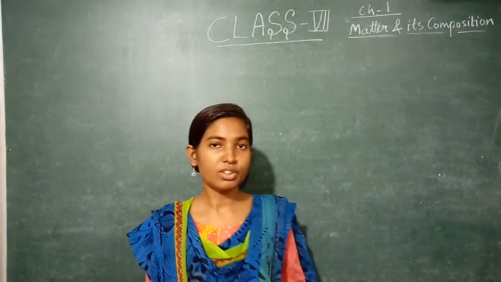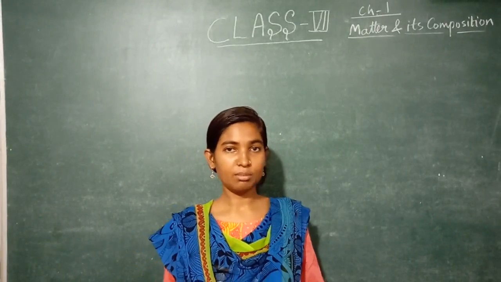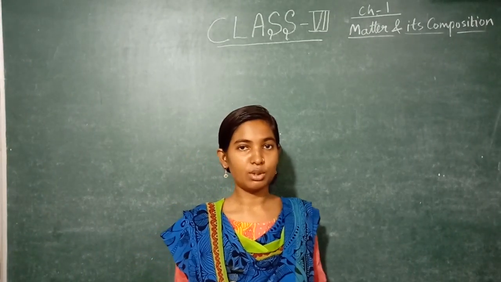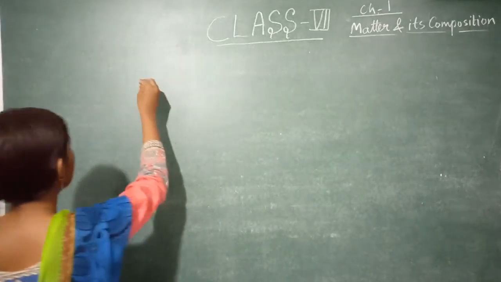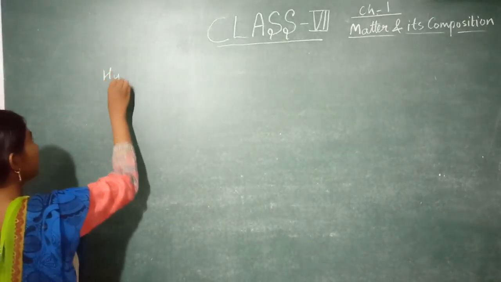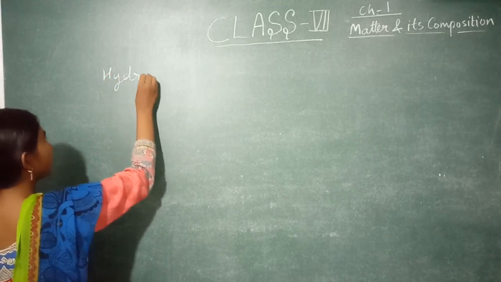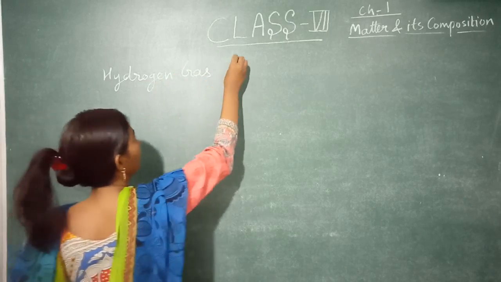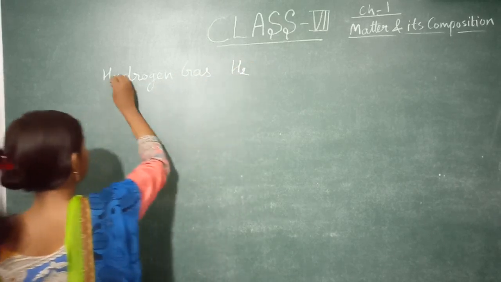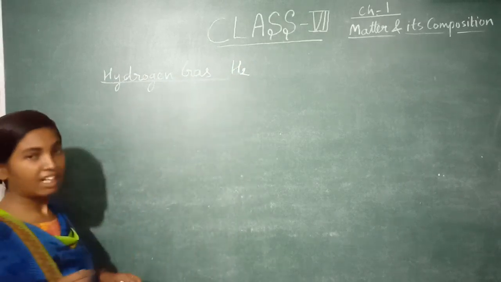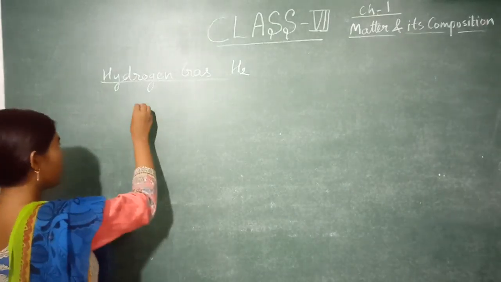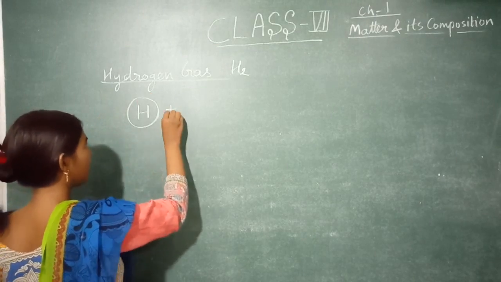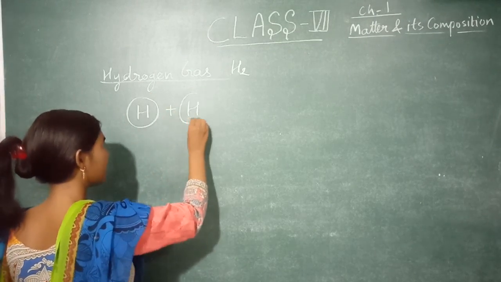Now to clear the concept of molecule and atom, let us see some examples of what is the difference between atom and molecule. Here I have taken the example of hydrogen gas. Hydrogen gas, its formula is H2. So to make hydrogen gas, we have to combine two atoms. This is one atom of hydrogen, and again I take another atom of hydrogen.